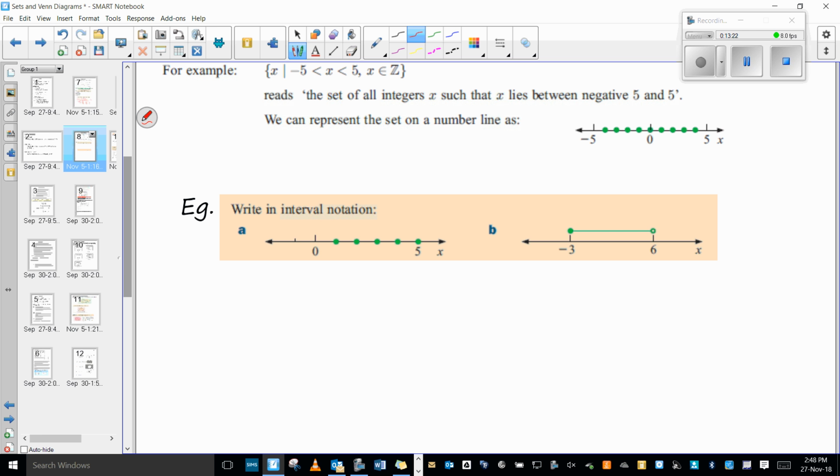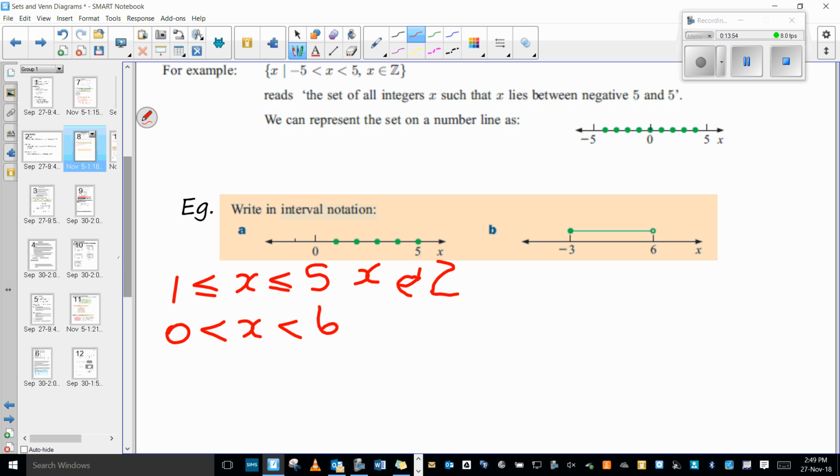There are a few ways that we could write this. We're talking about just integers, so x is a member of the integers. That's a normal set. And which values are we interested in? 1, 2, 3, 4. So we could do this, or you could do this.